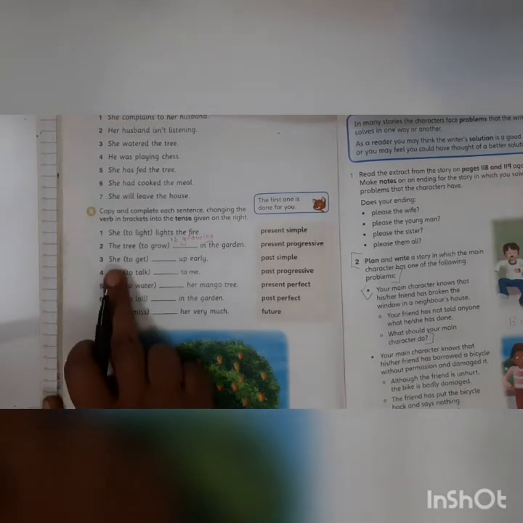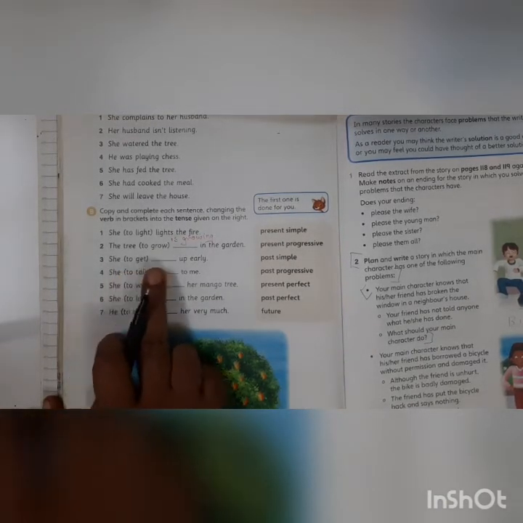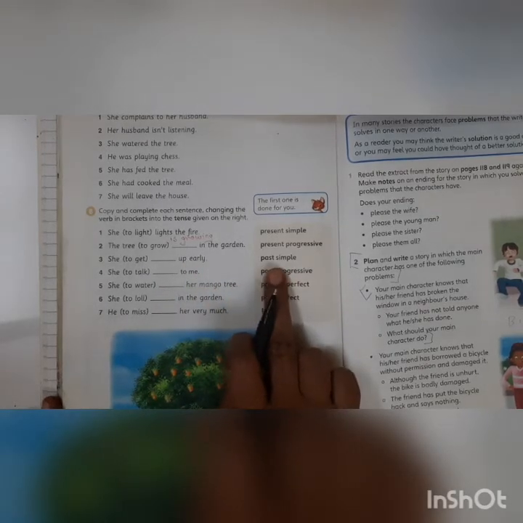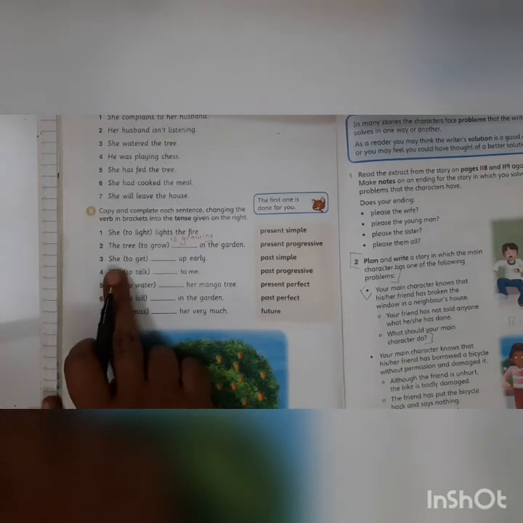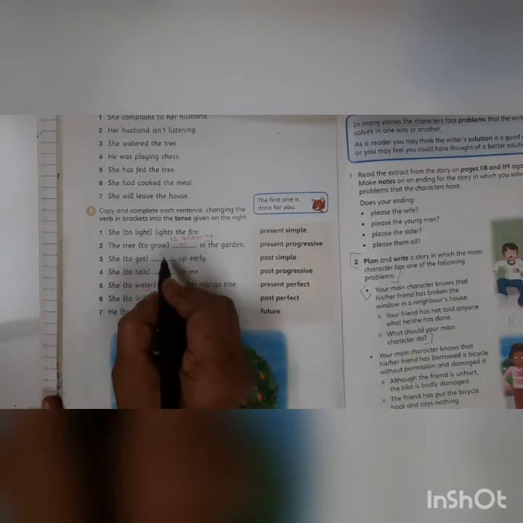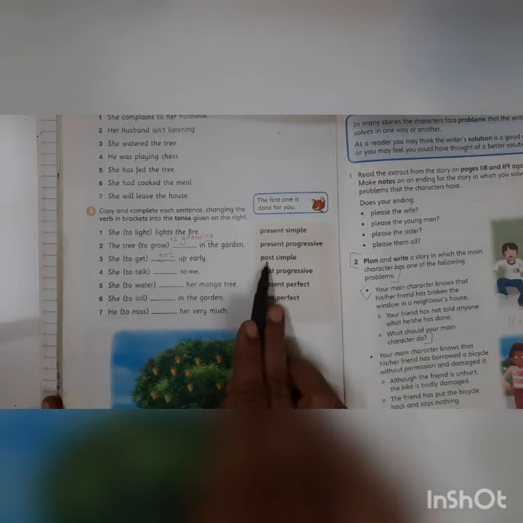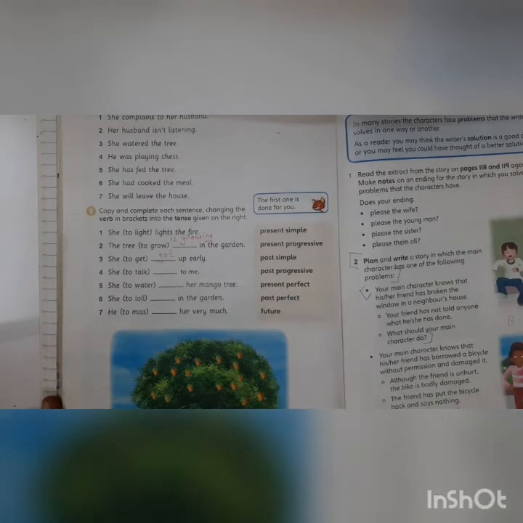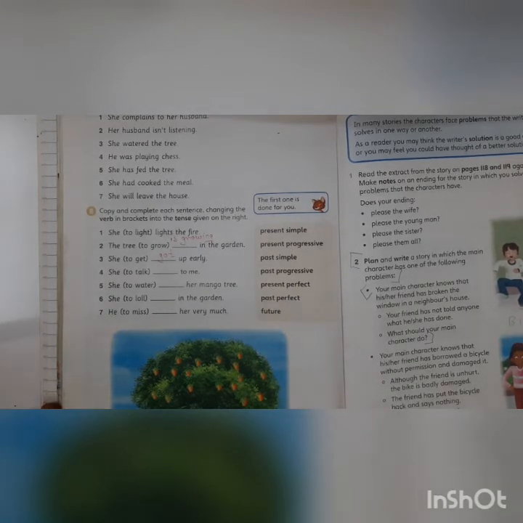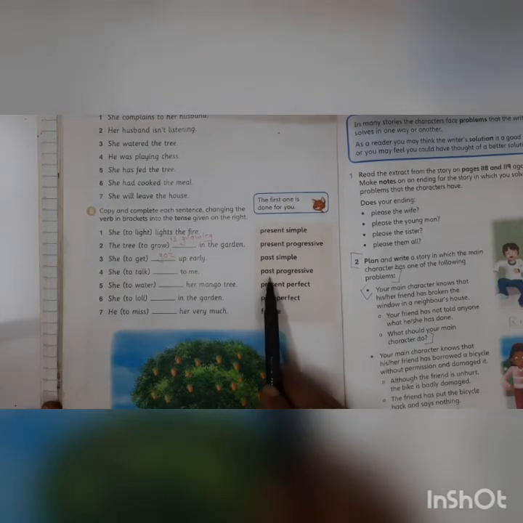Right? Now the third one. She to get up early. What do I have to make it, children? Past simple. This is very simple, children. So what will this be? She. Children, is this a regular or irregular verb? Think. She. Past simple. This will be got. She got up early. So that's your past simple. You want me to do the fourth one? Try, children, please try. You have to make it past progressive.